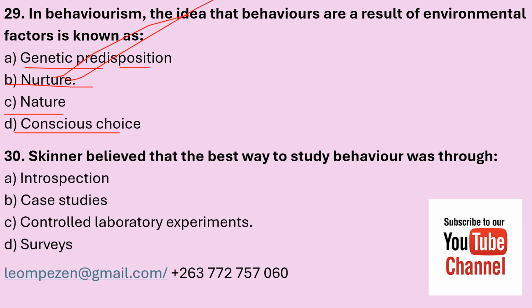30. Skinner believed that the best way to study behavior was through A. Introspection, B., C. Controlled laboratory experiments, and D. Surveys. Skinner believed that the best way to study behavior was through controlled laboratory experiments. So, number 30, the correct answer is C.